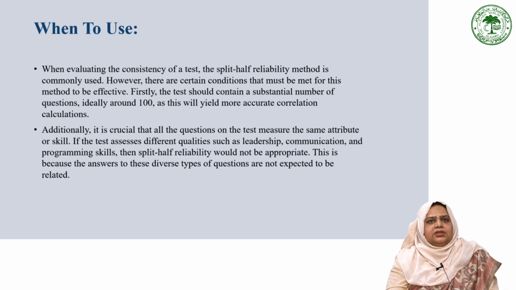When to use split half reliability? When evaluating the consistency of a test, the split half reliability method is a commonly used method. This method requires certain conditions to be met in order to effectively measure reliability. One important factor is the number of questions on the test. Ideally, it should be around 100 as a larger sample size leads to more accurate correlation coefficients.